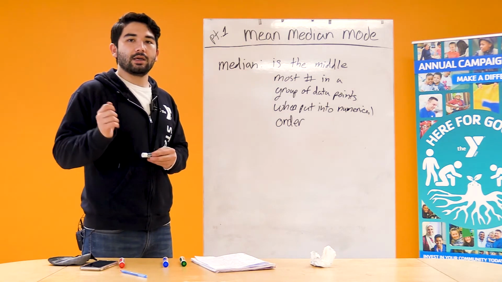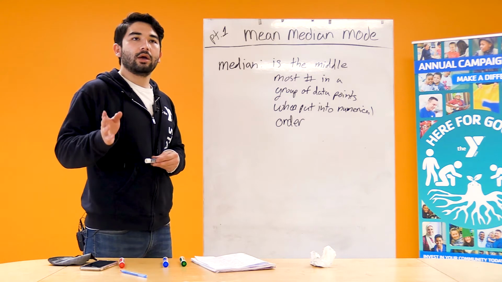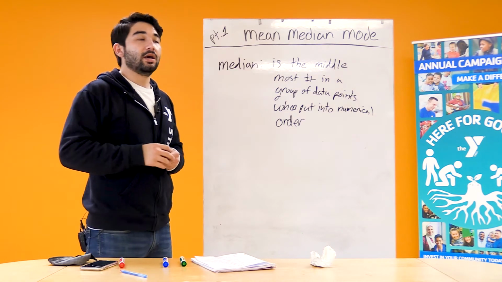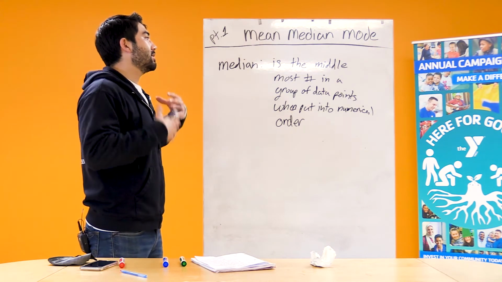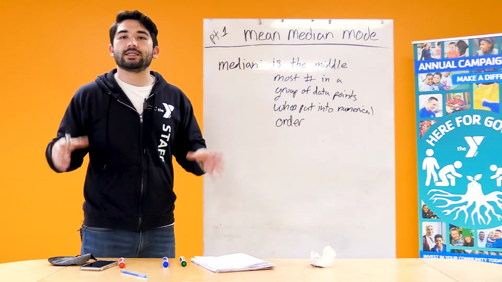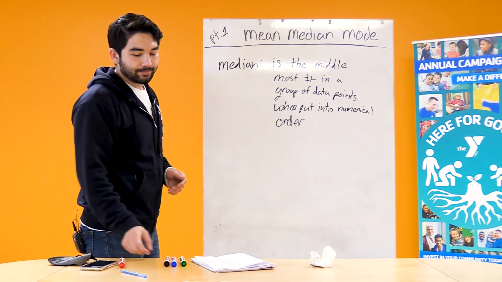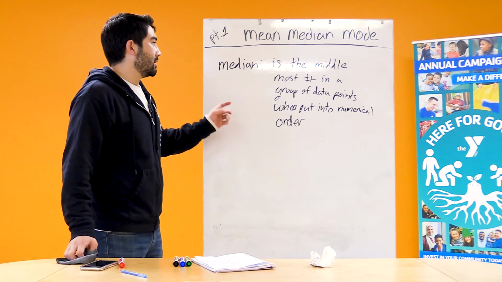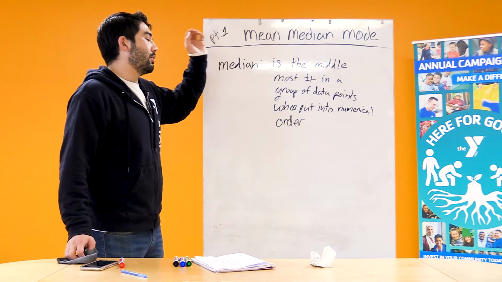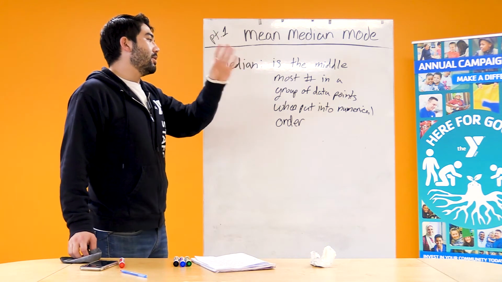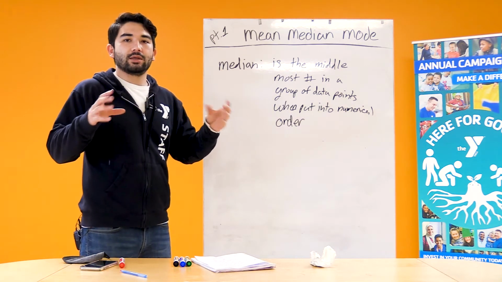So yes, the median is very similar to the mean, in that it helps us to understand the most likely data point to come up. But how it's different is that it is going to be the middlemost number in a group of data points when put in numerical order.